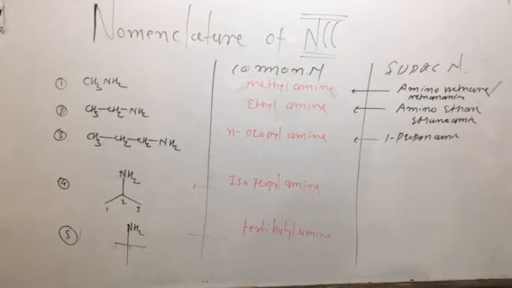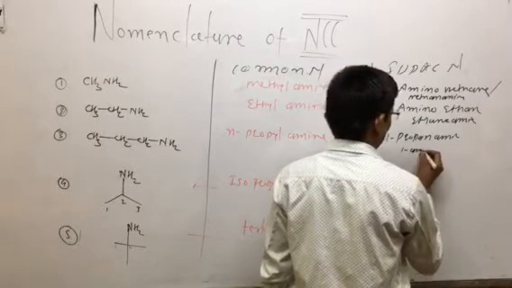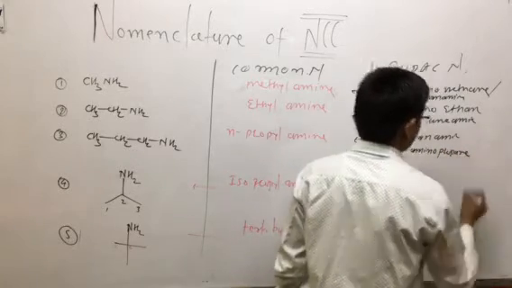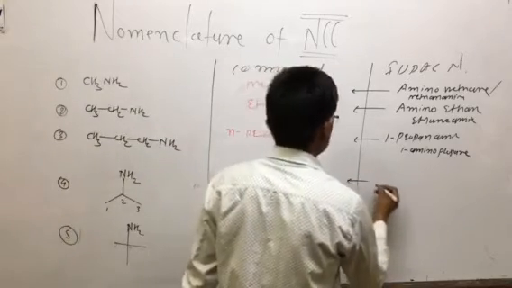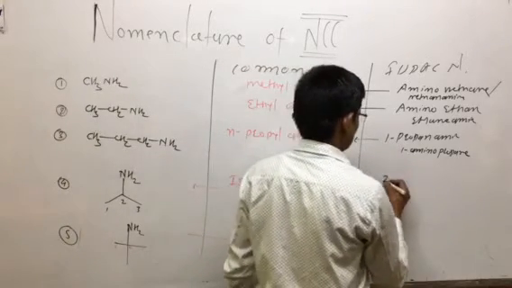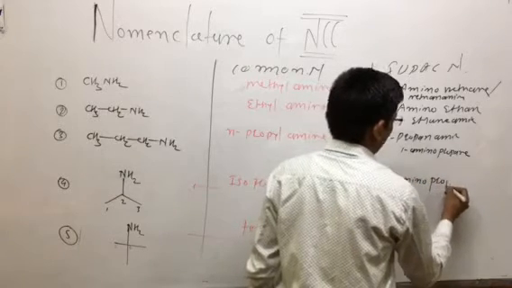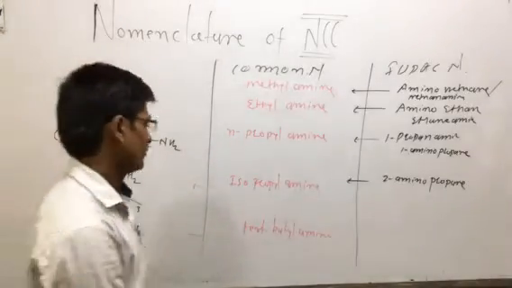We can say this is 1-propanamine or 1-aminopropane. That is the name of this type of compound, 1-aminopropane. Isopropylamine is 2-aminopropane. This is the IUPAC name of such types of compounds, 2-aminopropane.